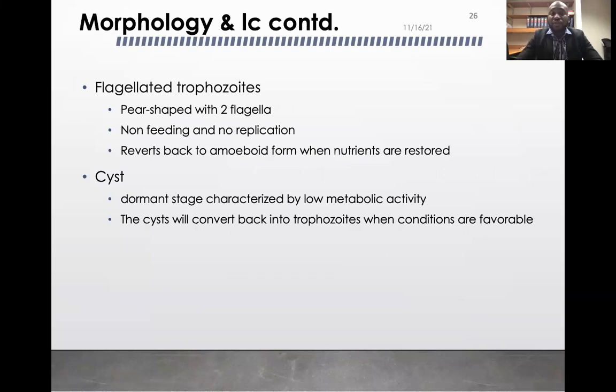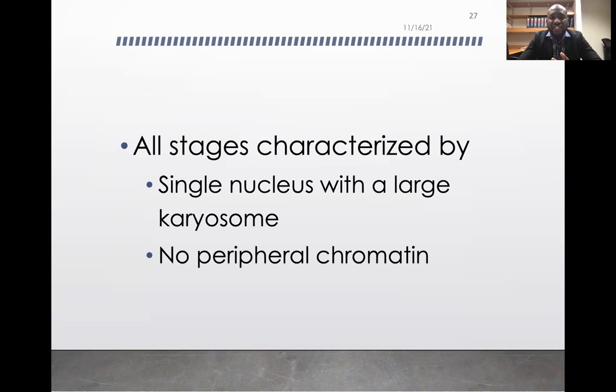The flagellated trophozoites are usually pear-shaped with 2 flagella, and they are non-feeding and not replicating. Even though they're still called trophozoites, don't really worry about the nomenclature. There's no replication, and they revert back to an amoeboid form when the nutrients are restored. The cysts are a dormant stage, characterized by low metabolic activity, and will convert back to trophozoites when conditions are favorable. But all stages are characterized by a single nucleus with a large karyosome and no peripheral chromatin.